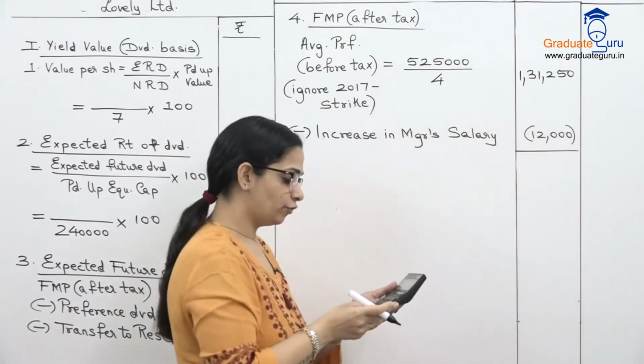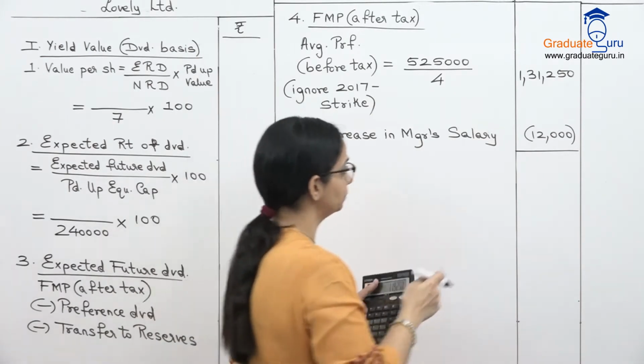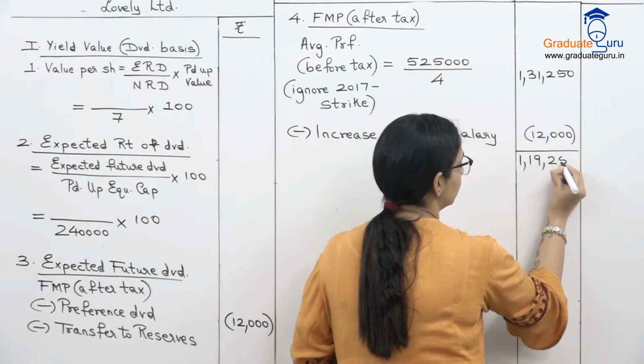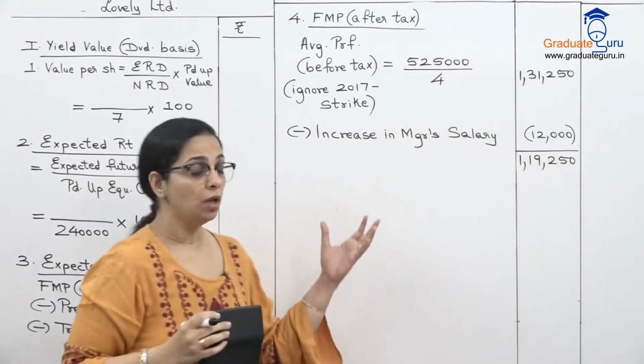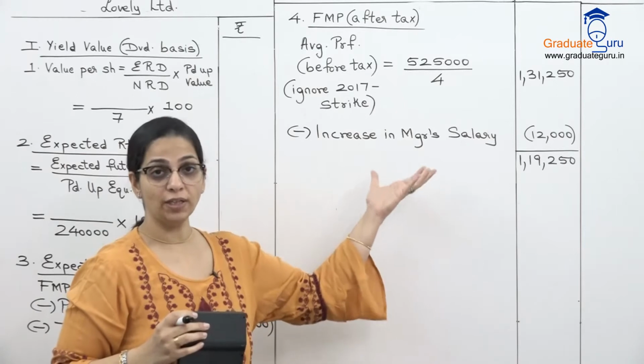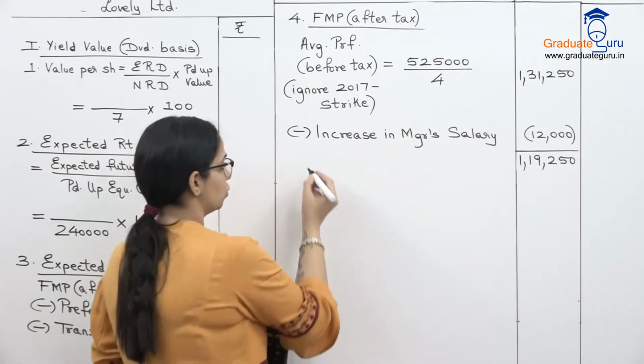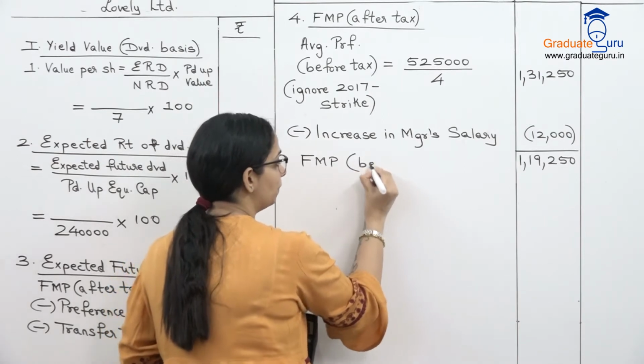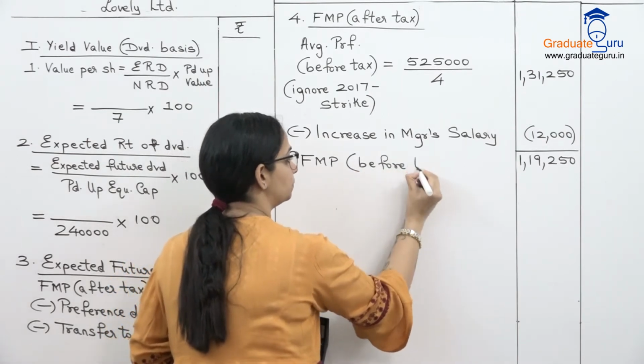Let's subtract that from 1,31,250. We get 1,19,250. So this is my profit expected in the future. I can call it FMP, but this FMP is before tax.